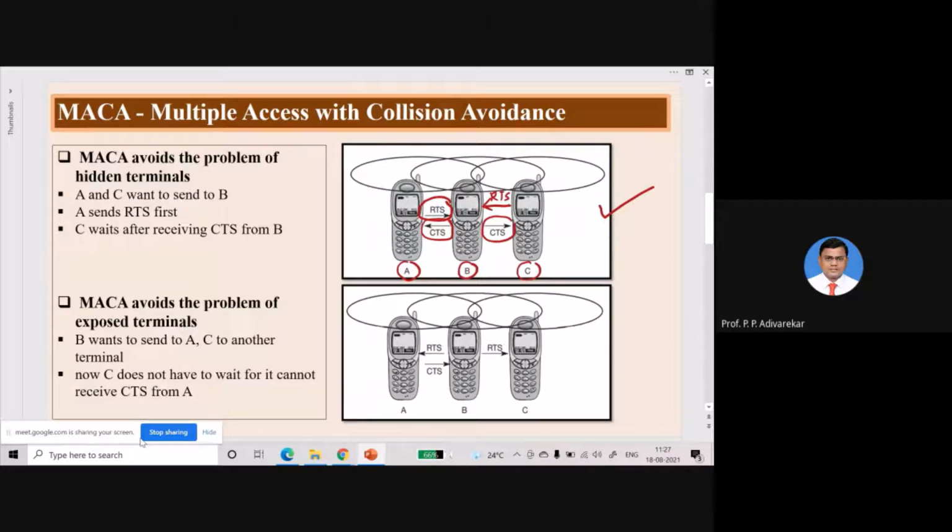Let us assume that A and C are both sending RTS at the same time. Now B decides that A can transmit the data. In the CTS it will mention the sender's address, that is the address of A. The same CTS is received by C, and C sees that the sender address mentioned is not of C but of A, so C will not transmit. This is how it avoids the hidden terminal problem, and in turn it avoids the collision at B. So the hidden terminal problem gets solved.